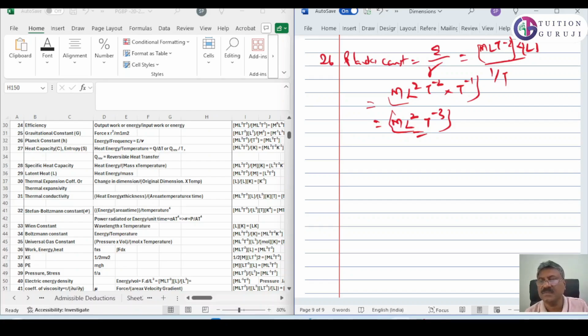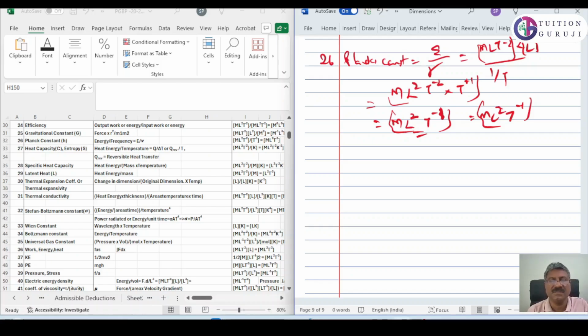Sorry, there is actually one mistake. This is not t raised to minus 1, it is t raised to plus 1. 1 by t raised to minus 1, when it goes up, is t raised to plus 1. Then minus 2 and plus 1 will give minus 1. It is actually m L square t raised to minus 1. So let us see Planck constant, m L square t raised to minus 1.